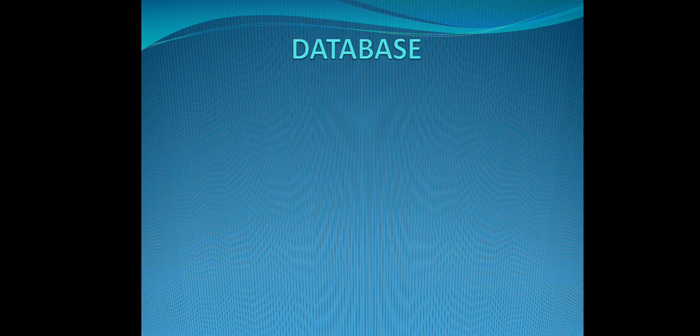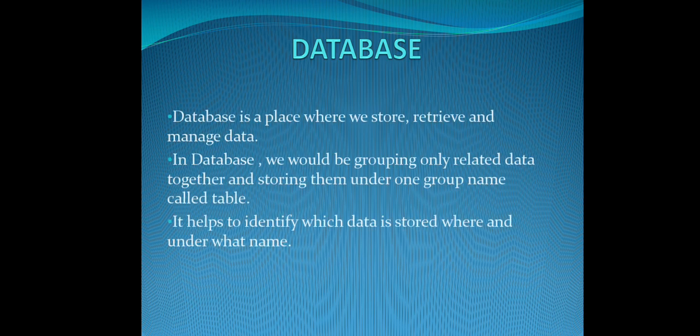Then what is a database? Here a database is a place where we can store, retrieve and manage the data. We all know what data is. In a database, we cannot just store all the data like that. If you store it like this, the data will be in a scattered manner. So it provides a good way to store all the related data together under one common name, called a table. In a database, all the related data will be stored under a table, because it is very easy to access the data from a particular table.